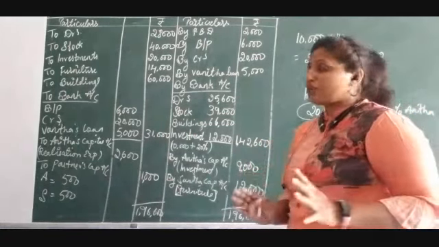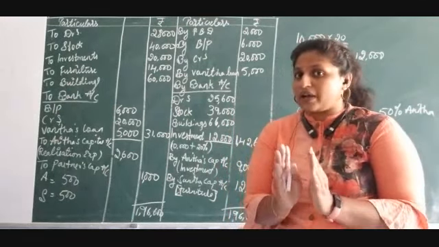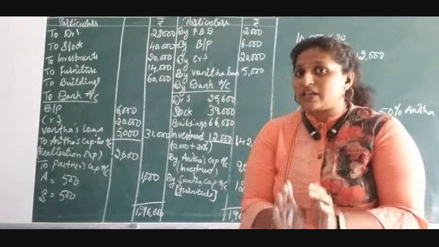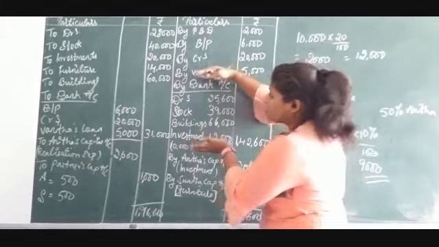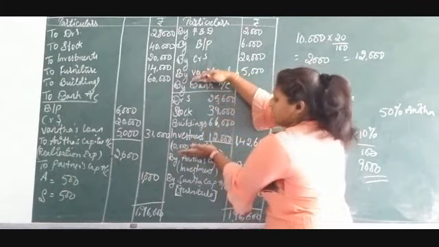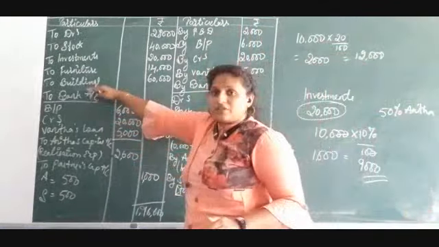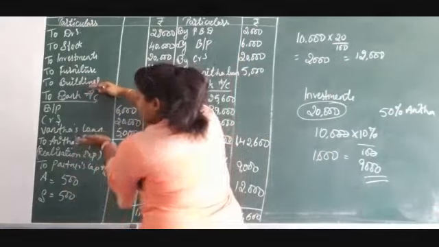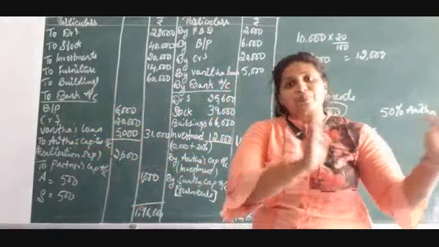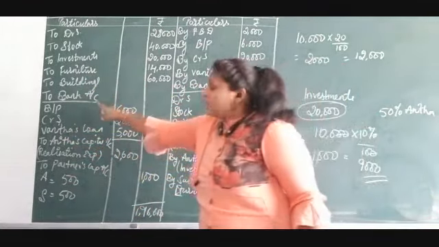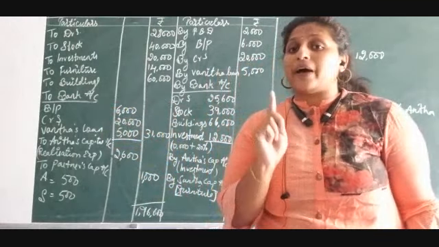Once again I am telling you, when you are preparing the bank account, keep in your mind: whatever you write under the bank account in the realization account till here, assets realized, this will come in the bank account. Along with that, whatever you are writing on the credit side under the bank account, three items are there. Leave Anita's capital account; capital accounts and all come in the partner's capital account only. Whatever certain items you write under the bank account will appear in the bank account.